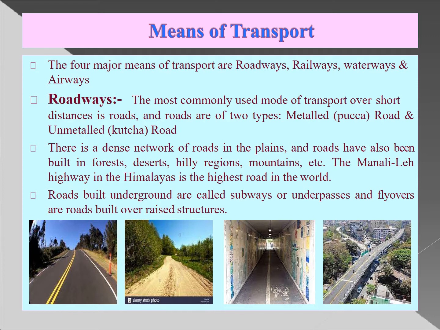Roadways, okay. The most commonly used mode of transport over short distances is the road, and it is of two types. One is a metalled or pakka road, and the other one is non-metalled or kacha road. There is a dense network of roads in the plains, and roads have also been built in the forests, deserts, mountains and so on. The Manali Leh highway in the Himalayas is the highest road in the world. Roads are also built underground and they are called subways or underpasses, and flyovers are also built over raised structures. You can see it in the picture.